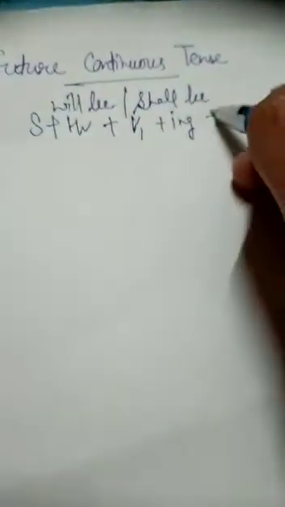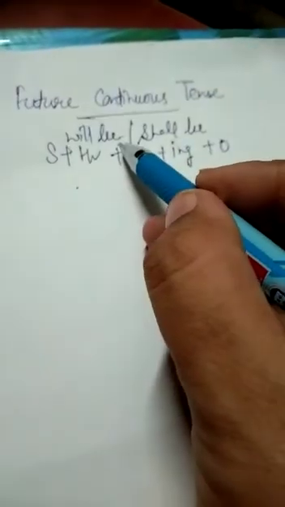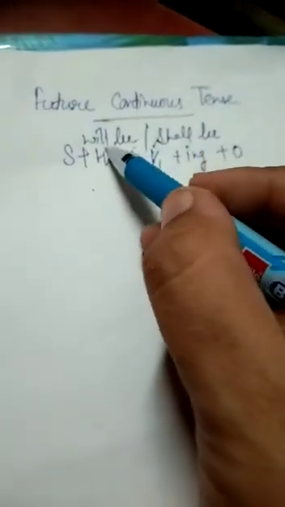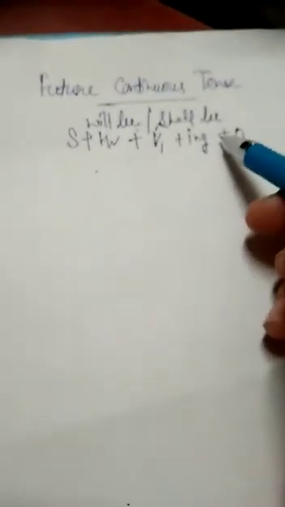We will use, firstly, the subject, then the helping verb will be or shall be. This helping verb we will use in future continuous tense. Then verb first form plus ing plus object. Subject, helping verb will be, shall be. Will be we will use with he, she, it and they. And shall be we will use with I, you and we.